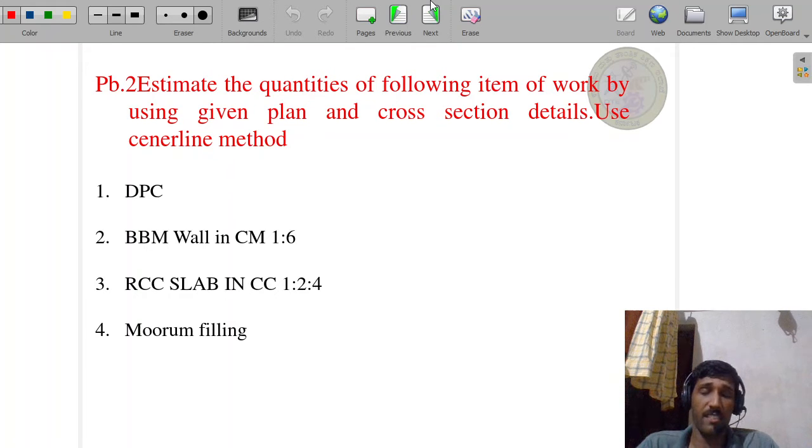These three things we discussed in the previous sessions. Now in this session we will discuss damp proof course, BBM wall in CM 1:6, RCC slab in CC 1:2:4, and murram filling. These four things we will discuss in this particular class.